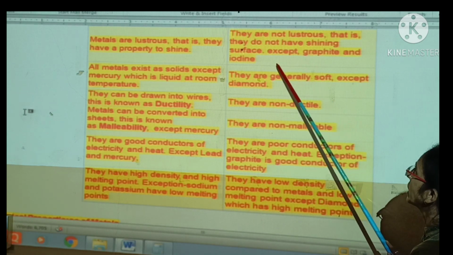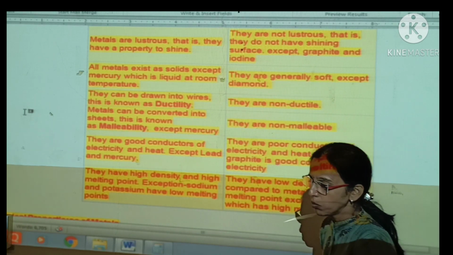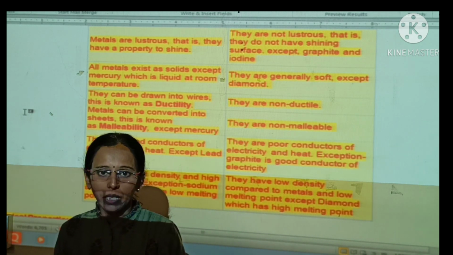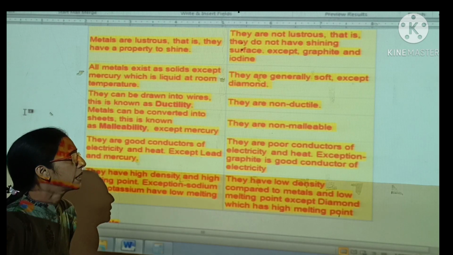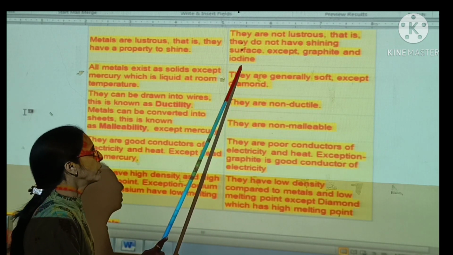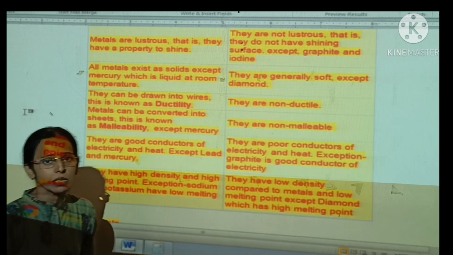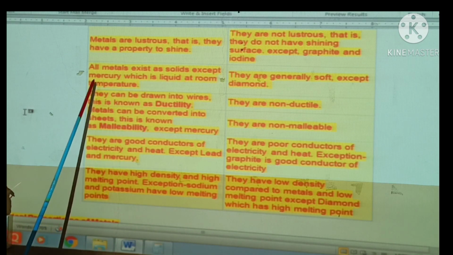They do not have shining surfaces except graphite and iodine. Graphite is an allotrope of carbon and has lustrous property, and iodine crystals also show the lustrous property, but both are non-metals.